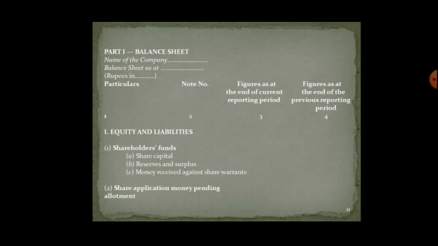Share application money pending allotment, so that also adds to our equity, though their allotment is pending. That amount can also be mentioned here if it is applicable. If it is not there, then this column should be kept vacant. Figures at the end of the current reporting period and figures at the end of the previous reporting period, that means here there is a comparison for the previous year and this year. So unlike the sole trader balance sheet or a partnership balance sheet, we are preparing two columns each for the previous year and for the current year.